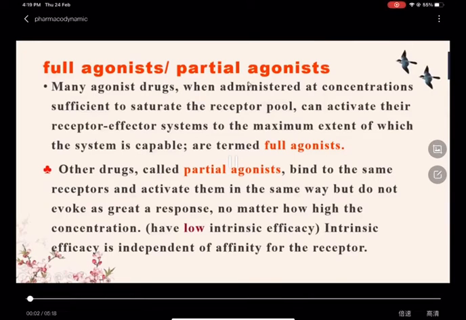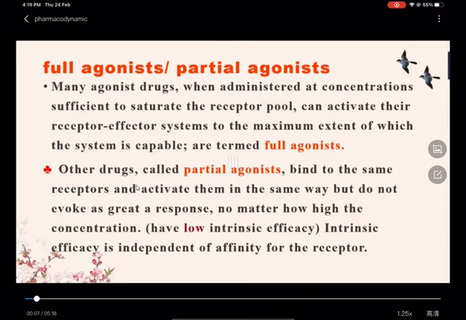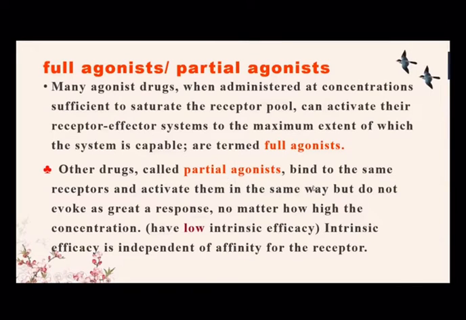Full agonist and partial agonist. Partial agonists. Other drugs, called partial agonists, bind to the same receptors and activate them in the same way, but do not evoke as great a response, no matter how high the concentration, because they have lower intrinsic efficacy. Intrinsic efficacy is independent of affinity for the receptor.